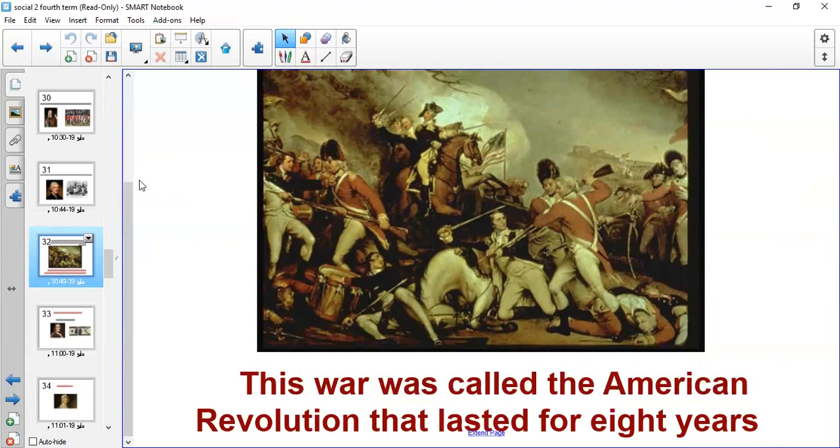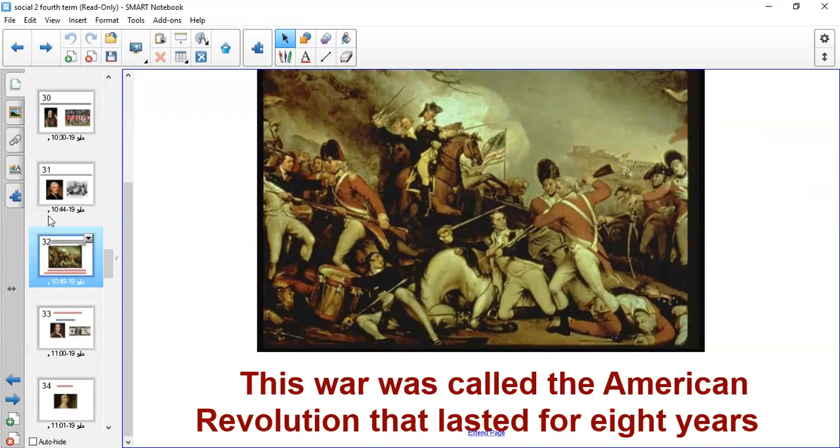Of course, Thomas Jefferson was not the only leader of independence, even though he wrote the Declaration of Independence. And I don't want you to forget: who sent armies to control the colonists? King George. Who sent armies to fight a war against the colonists? King George. Who wrote the Declaration of Independence? Thomas Jefferson. How many years did this war last? It lasted for 8 years.